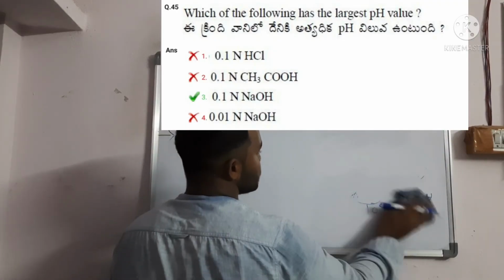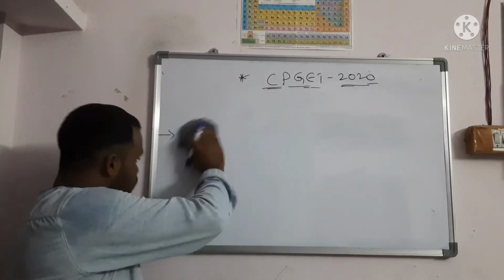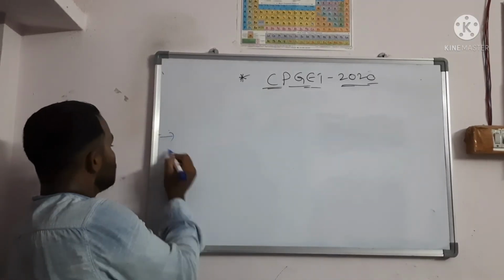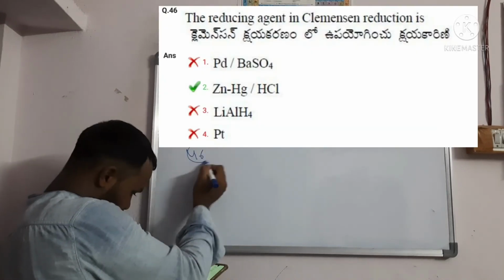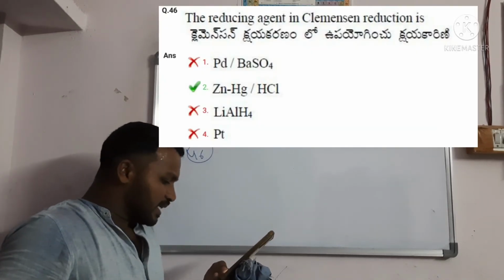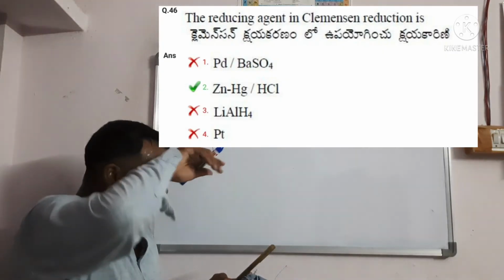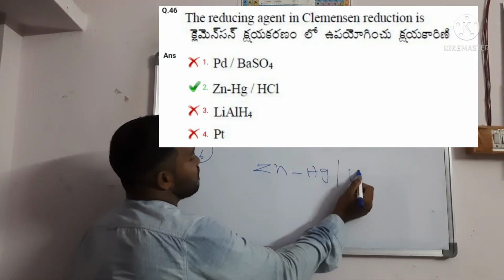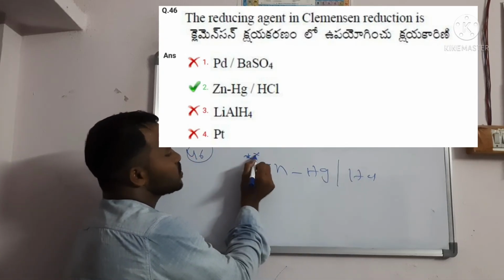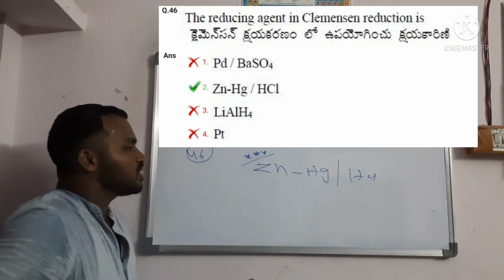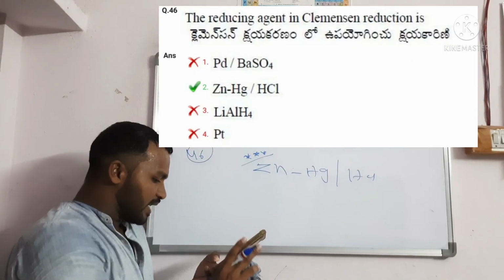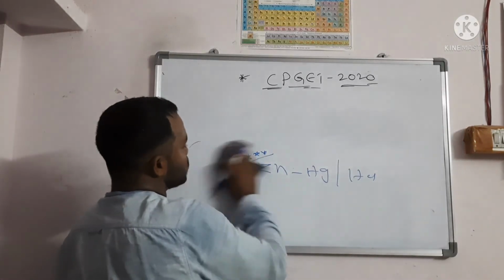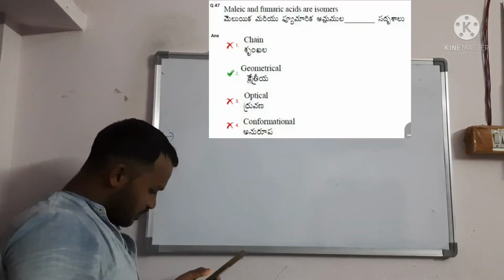So they will ask this type of questions. Question number 46. The reducing agent in Clemmensen reduction. So the reducing agent is what? Zinc amalgam and HCl. Very important. Clemmensen reduction converts carbonyl compounds to alkanes, using zinc amalgam in HCl. Directly they ask for the reagent. Question number 47. What is the 47?